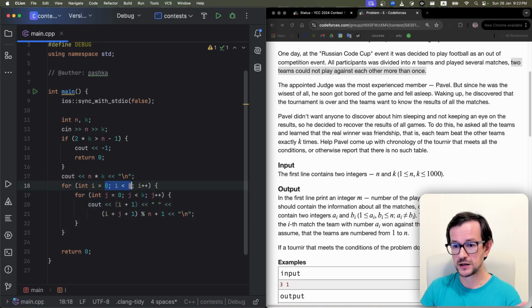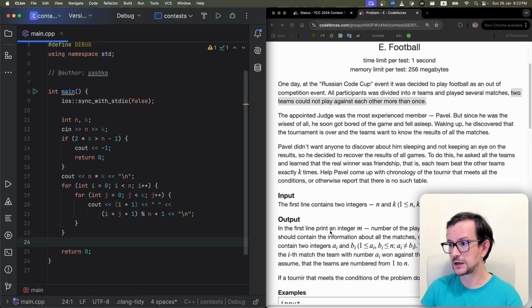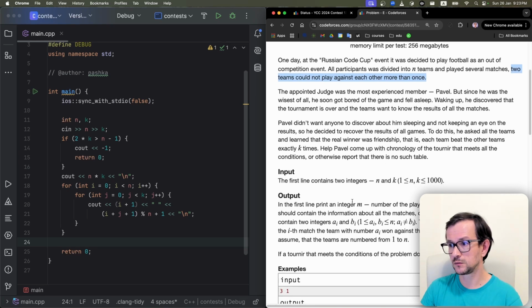So I take every team and take the next k teams. So my index will be i plus 1, and this index will be i plus j plus 1 modulo n. So it's my number shifted by j plus 1 positions modulo n, and then plus 1, because I'm moving from 0 notation to 1 notation. That's it. Nice problem. Not actually that hard, but again, it has some tricky cases and needs some clever programming.